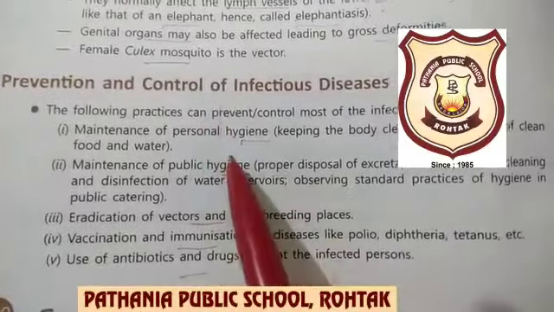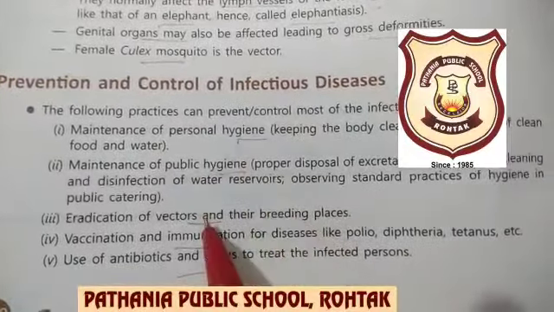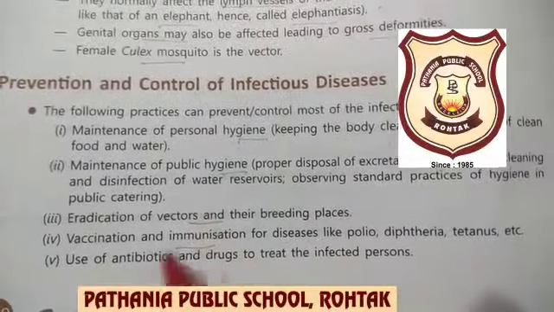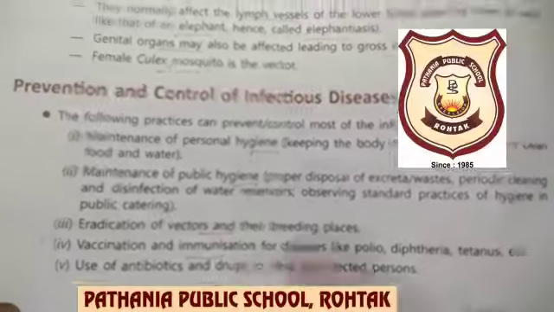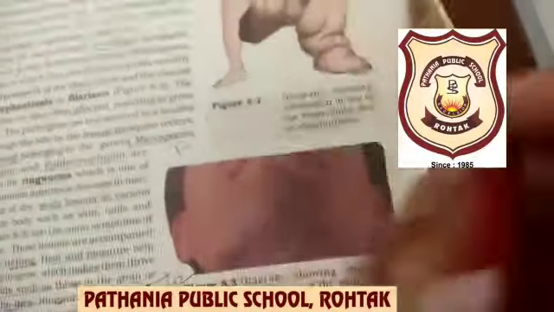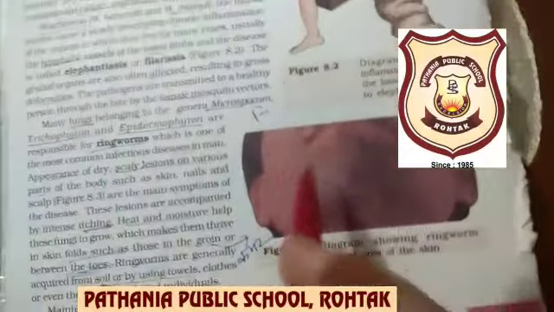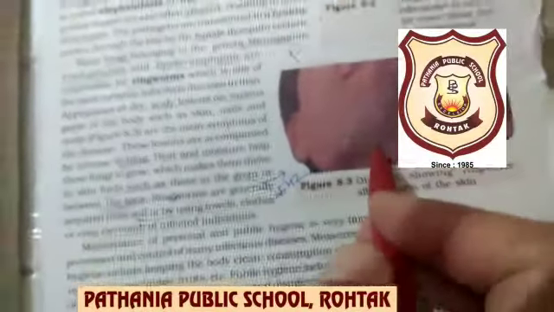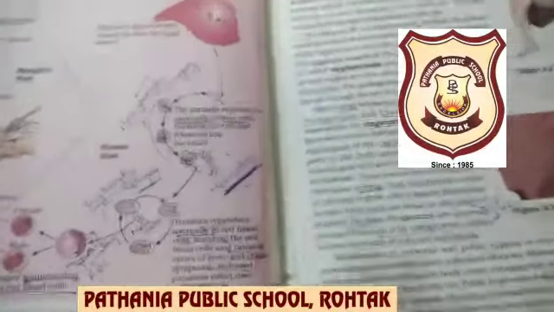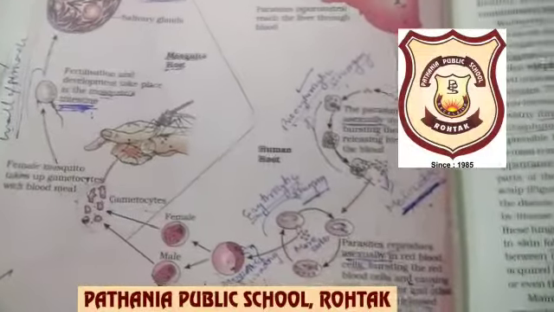Now it comes to prevention and control. So how can we prevent the diseases? We can prevent the diseases by personal hygiene, by public hygiene, by eradicating the vector, by vaccination and immunization, and by using antibiotics and drugs. Here they are showing elephantiasis. The elephant-like leg is there, the lower limb. And this is ringworm. This is the life cycle of malaria. And all this which I have discussed, you are to learn in points. I am sending the notes also. Thank you.